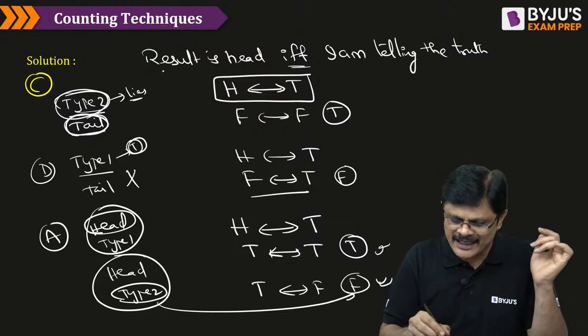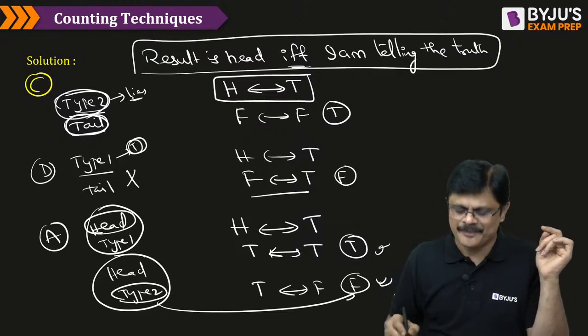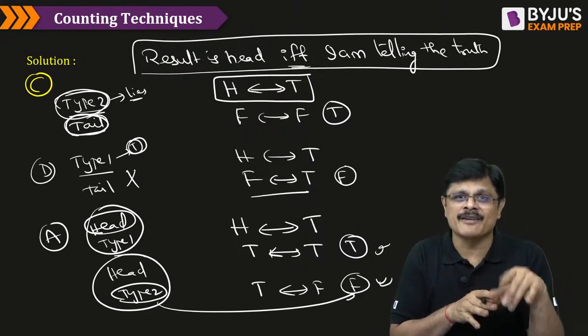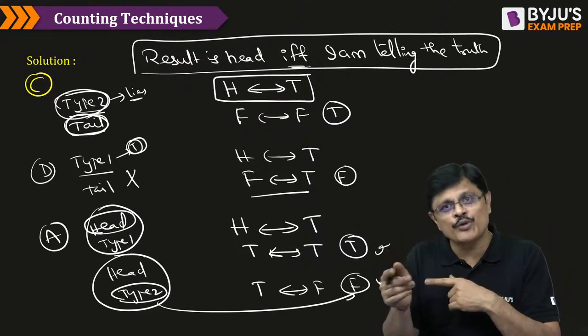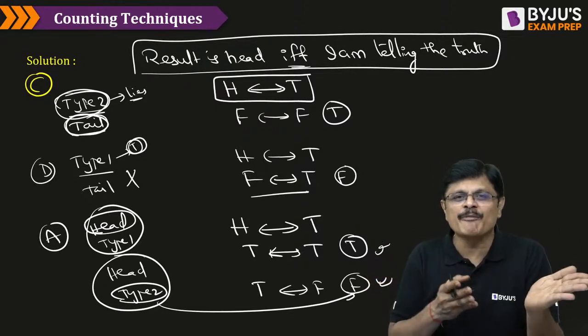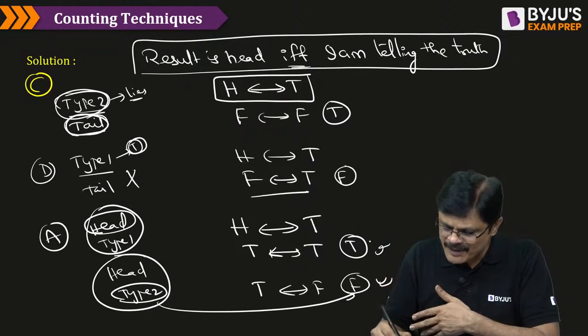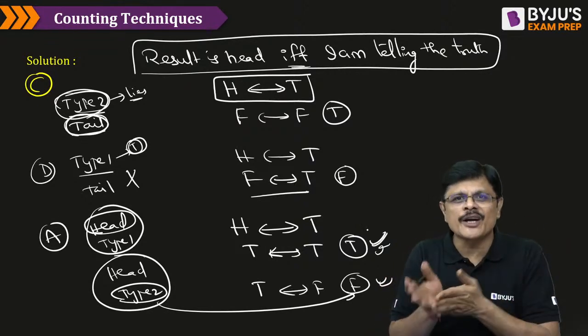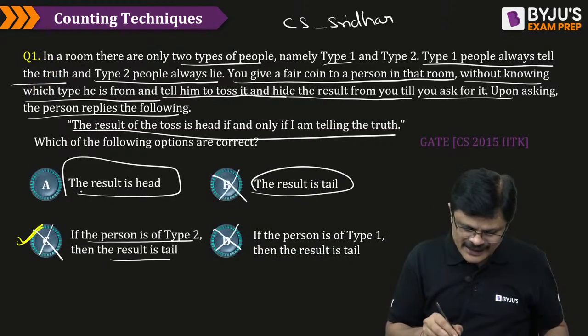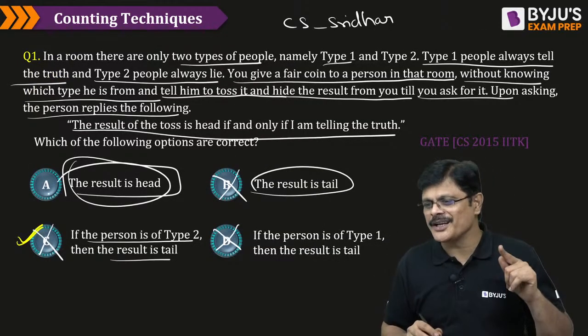If the result is head, this statement will result in the correct way for the particular type of person. For type 1 person, this statement will be true. For type 2 person, this statement will be false. And that is correct only for type 1 person. Whatever statement type 1 gives must be true, and for type 2 person, whatever statement he gives must be false. With that logic, the correct answer for this is option A.